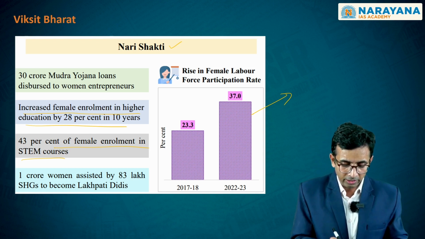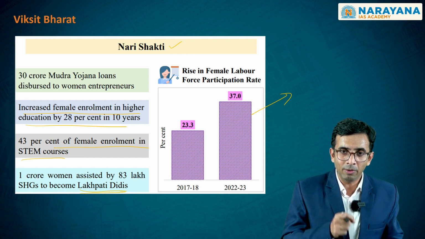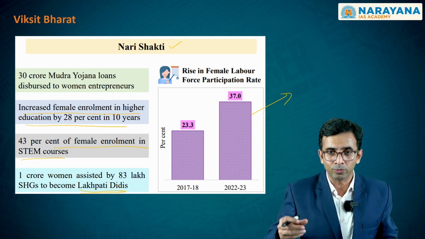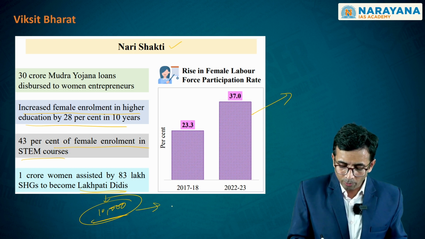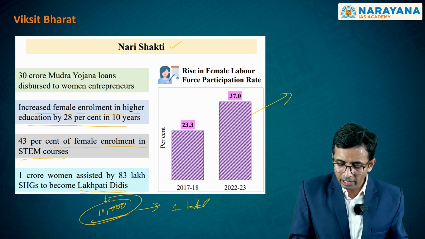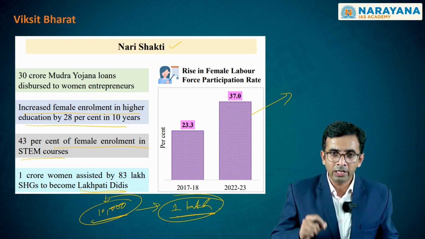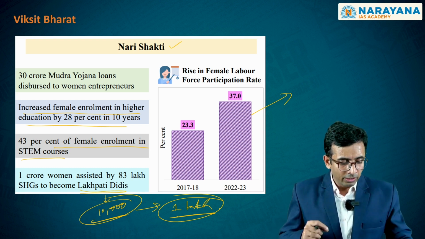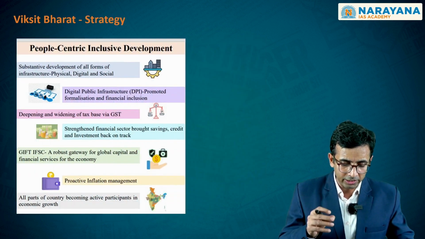On the other hand, the government has come up with what is called Lakhpati Didis for rural women who are members of these self-help groups, wherein it is trying to make sure that they are earning a minimum of 10,000 rupees per month, or that in a particular year they are able to make a definite income of 1 lakh rupees. Accordingly, they would be trained. So you have these 4 components which are part of this Viksit Bharat strategy.